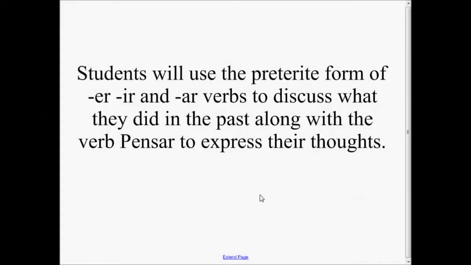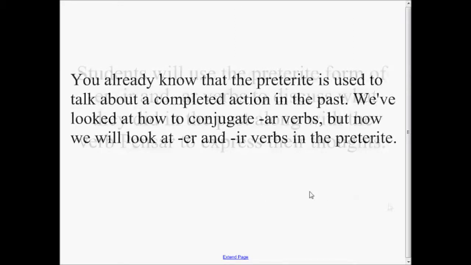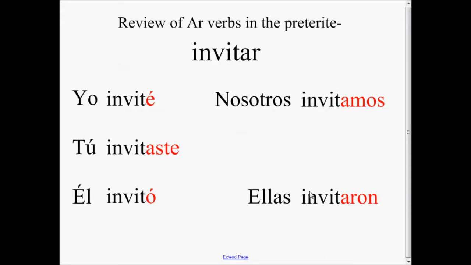Students will use the preterite form of ER, IR, and AR verbs to discuss what they did in the past, along with the verb pensar to express their thoughts. You already know that the preterite is used to talk about a completed action in the past. We've looked at how to conjugate AR verbs, but now we will look at ER and IR verbs in the preterite. First, let's review AR verbs in the preterite.